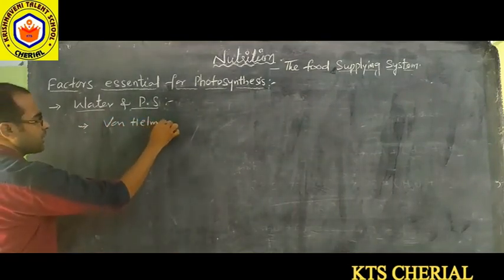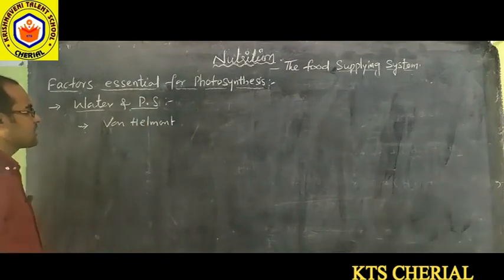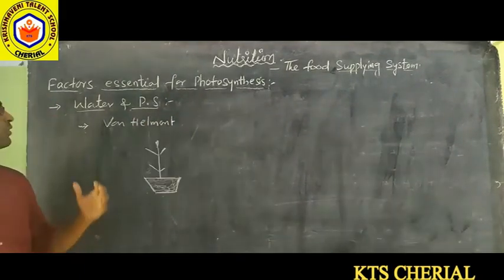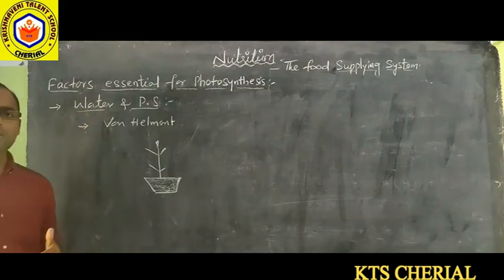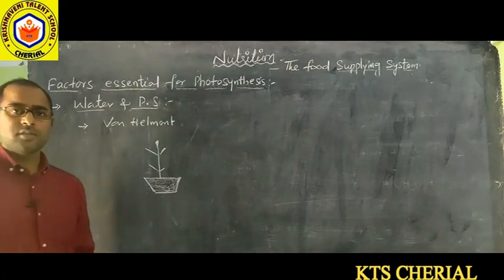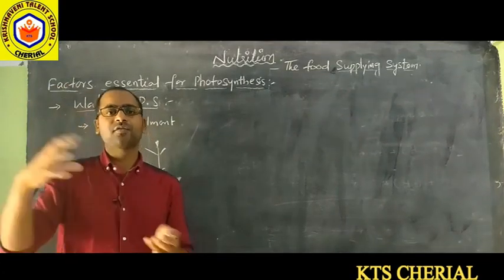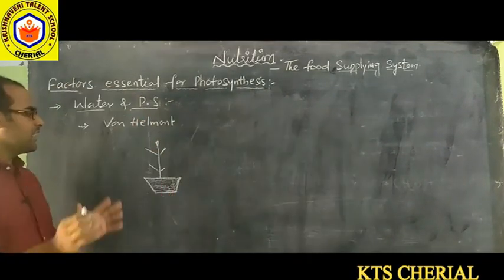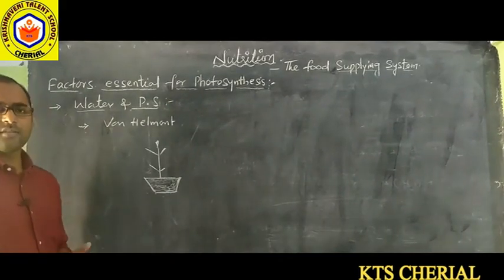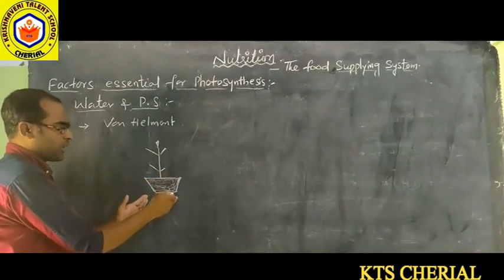Van Helmont, that we have discussed in our class 7th, conducted an activity. Before Van Helmont's experiments, people believed that plants get their complete mass from the soil itself. He didn't believe that, and he conducted this experiment. He took one potted plant,